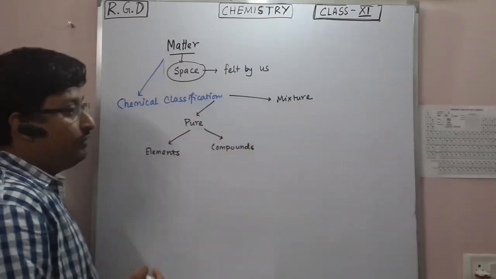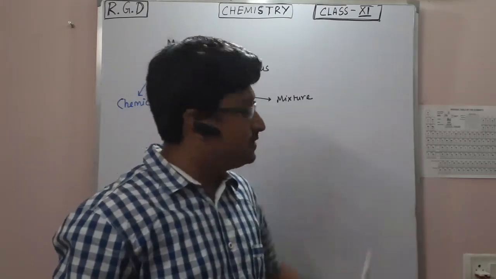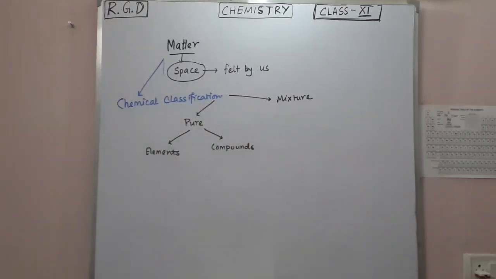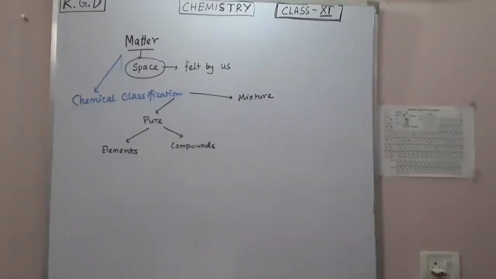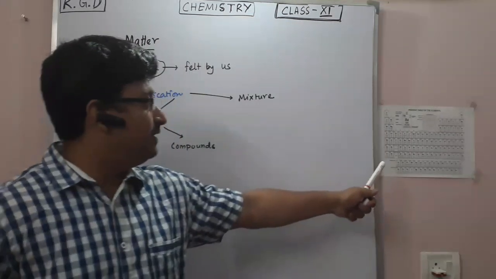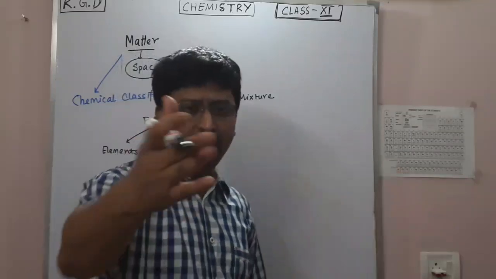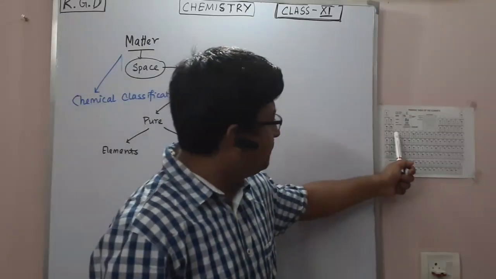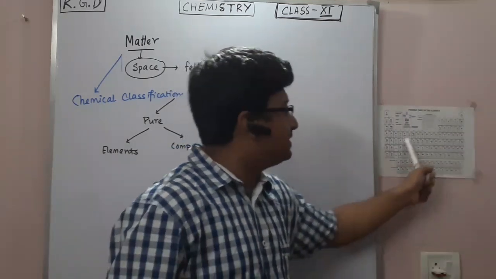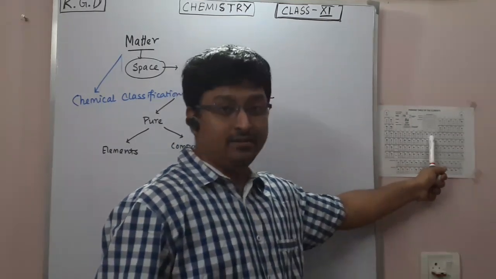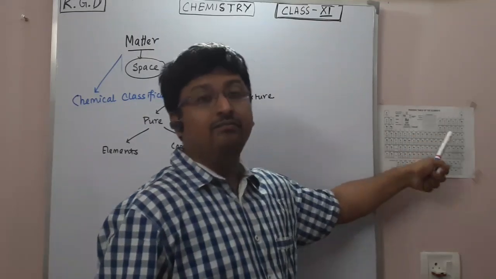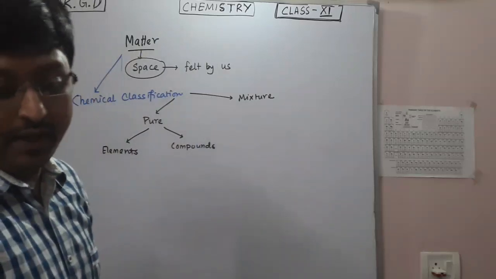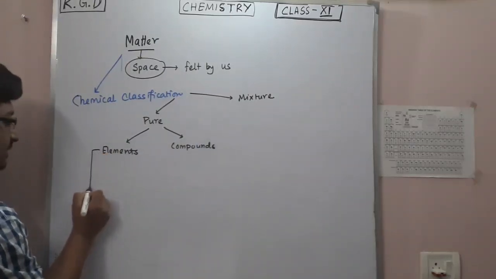Now, these elements, if you classify them, this is the periodic table of the elements. Anyway, you have the periodic table in your book. In this periodic table you find many elements. A few of them are known as metals, a few are known as non-metals, and the rest are known as metalloids. So if I classify, elements are of three types.